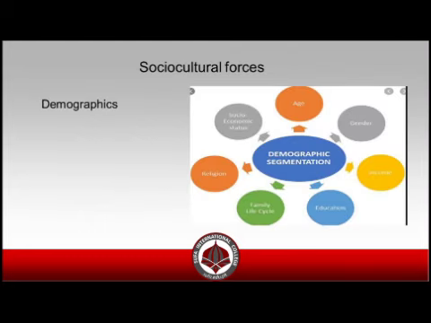Social-cultural factors. What are social-cultural factors? The factors within the society, including the demographics. What do demographics mean? Demographics means the age, gender, income, education of each and every member of a society, right? Whenever someone studies a society, the first thing to study is their demographics.